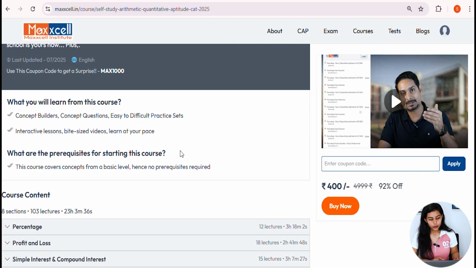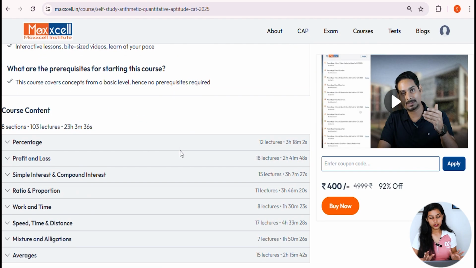Now if you scroll down a bit, you will be able to see the complete course content ka table. You have all the 8 chapters that come under the topic of arithmetic, that is percentage, profit and loss, SICI, and everything that is visible on the screen. So these are the 8 topics that come under arithmetic.